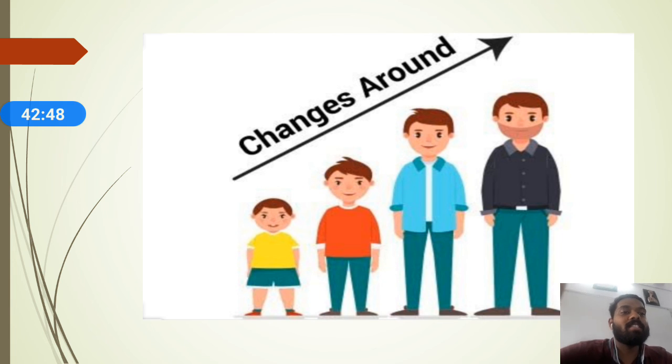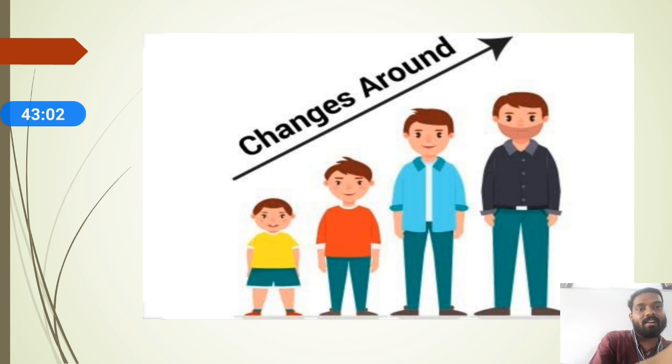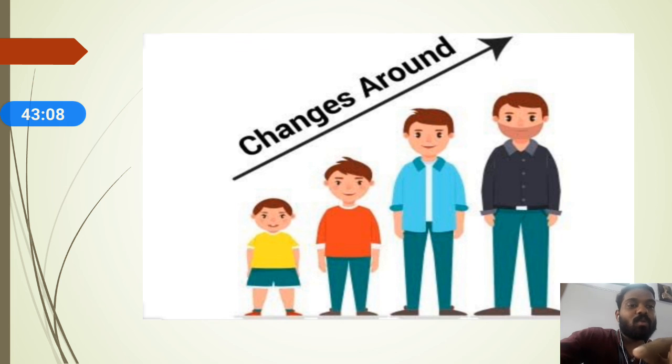So look here. You can see the next one, changes around us. This image gives a clear indication of how your size and height grow from childhood to adult. You can see how beautiful the changes are from childhood to adult. This growth we can also call an irreversible change. Once you become an adult, you cannot become a baby again. So this is an irreversible change.